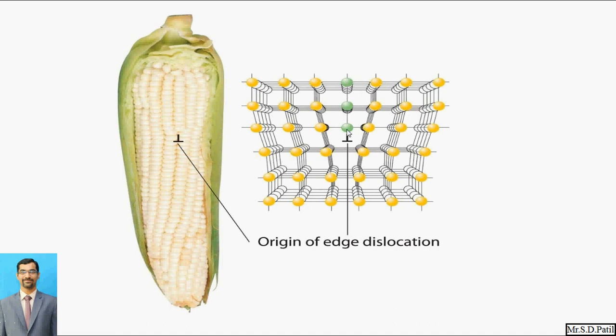So suppose these are the atoms that the green color indicates, but because of the distortion, those atoms have disappeared in this particular structure. So that's why this is called an edge dislocation. Here if you count the edges, they have a different count, but at the bottom a different structure is observed.